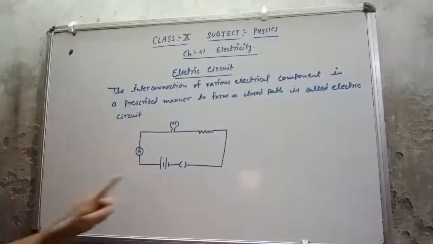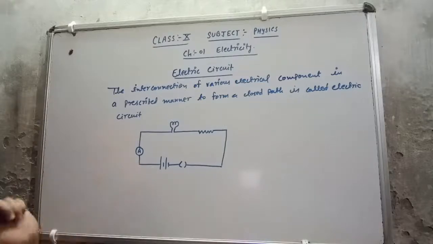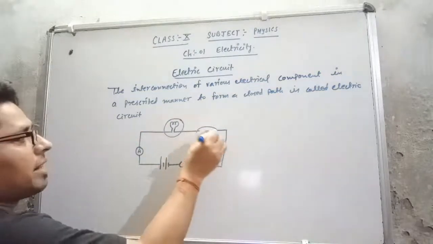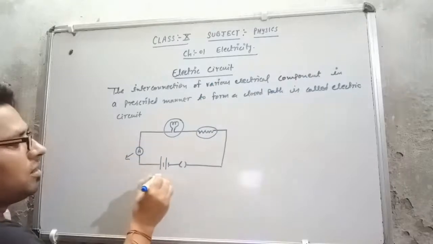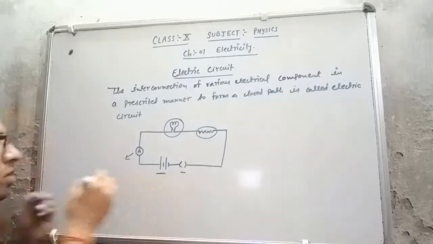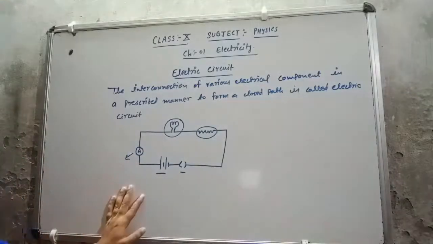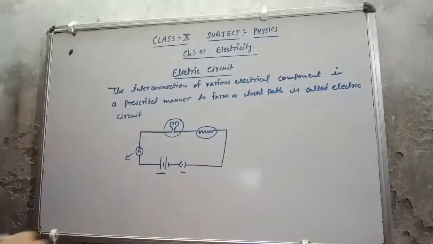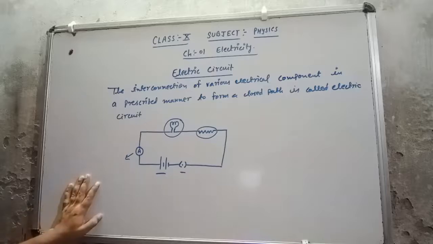So this is the interconnection of various electrical components. One component is this, second is this, third, fourth, fifth. So various electrical components have to be connected to make a closed path. Then I can say that this is an electric circuit.